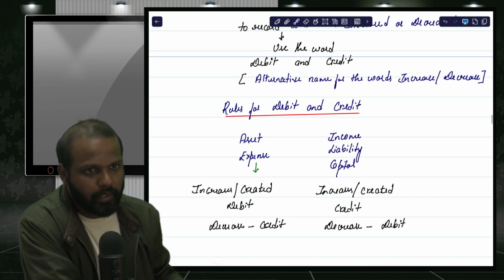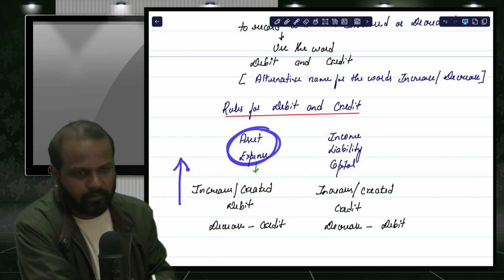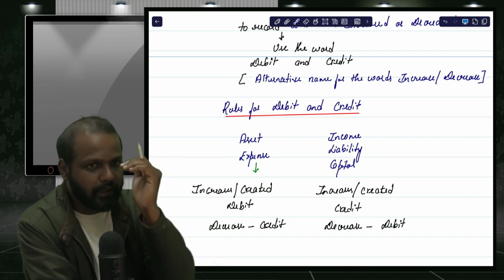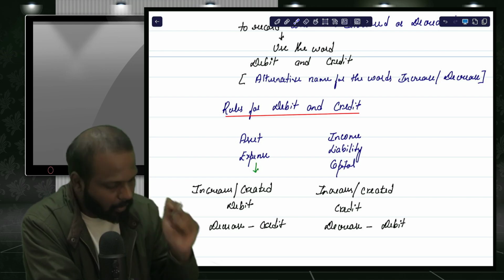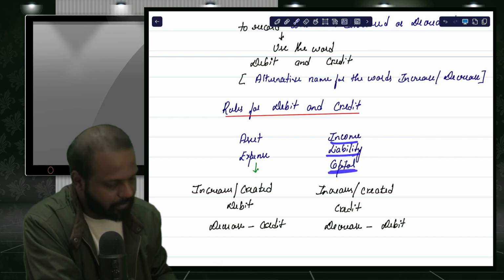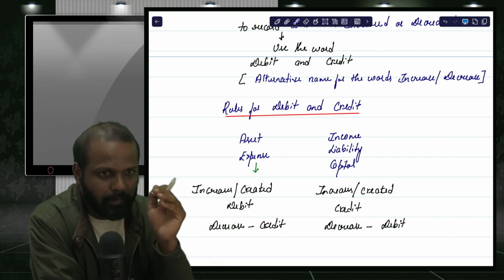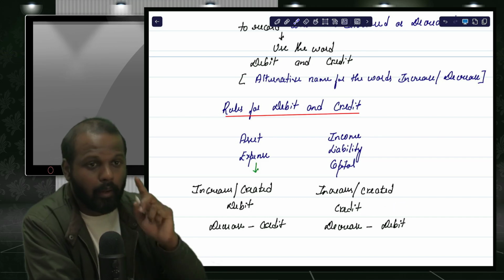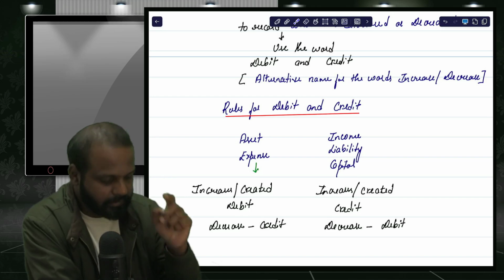Now what do the rules for debit and credit say? Whenever an asset or expense increases, we have to do debit. But if, because of a business transaction, your income, liability or capital is increasing, then you should do credit. If an asset or expense is increasing, then you should do debit.